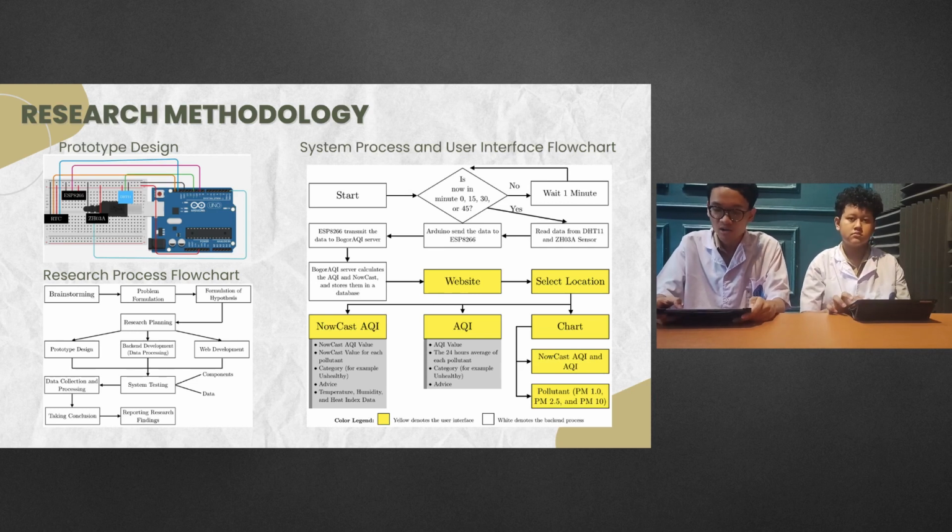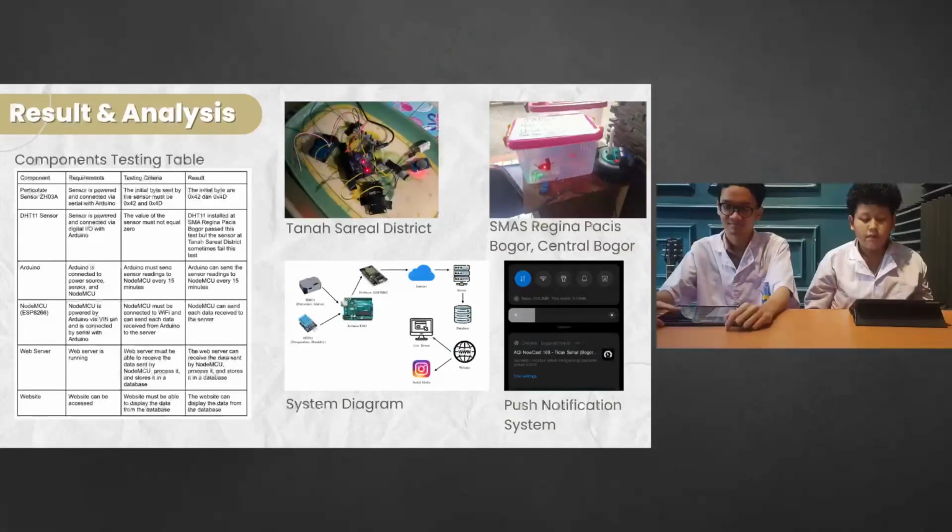When a user visits our website, the website will pull the data from the database and prompt the user to select the location. After that, the user is presented with the no-case AQI, AQI 24 hours, and also several charts. We test our system by analyzing the overall system process, comparing the data from two separate prototype locations, and comparing the data from third-party sensors from NAFAS. This is the component testing table. All components from the sensor to the website have passed our test, so we are confident that all components can yield accurate data for BogorAQI.